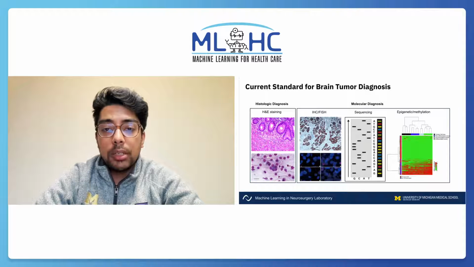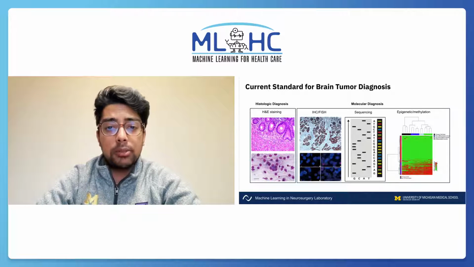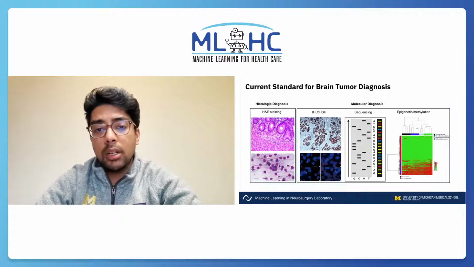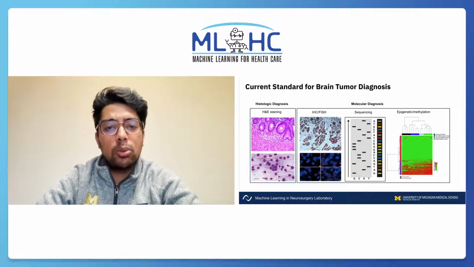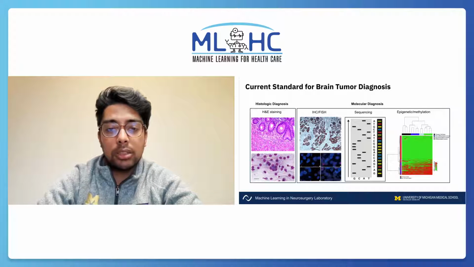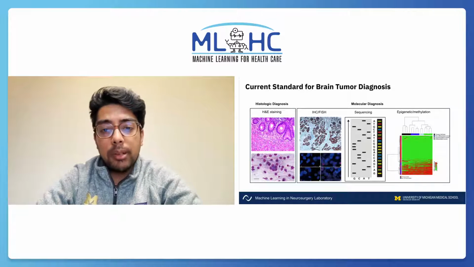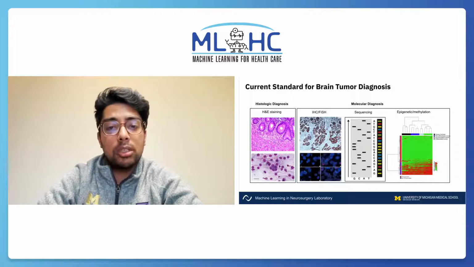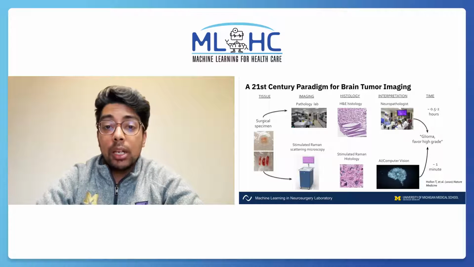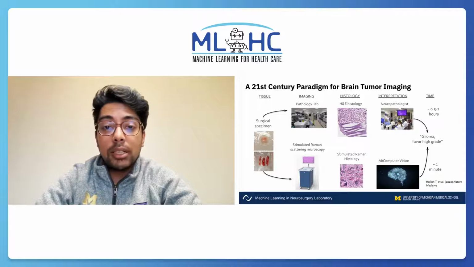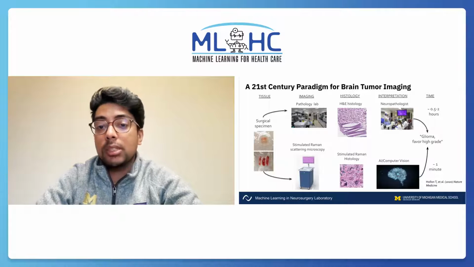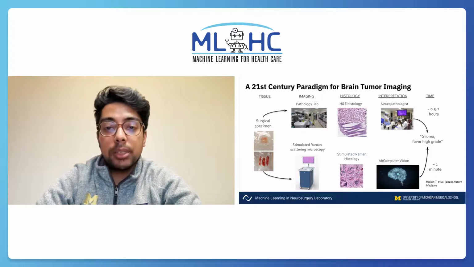The current method of brain tumor diagnosis requires multiple modalities, from hematoxylin and eosin staining of pathology slides to advanced techniques such as whole genome sequencing and methylation assays. However, these can be cost-prohibitive and often very time-intensive or infeasible in a time-critical environment such as the neurosurgical operating room. Current intraoperative diagnosis requires sending the biopsy sample to the pathology lab, which is then stained and finally interpreted by a specifically trained neuropathologist. This whole process can take between 30 minutes to 2 hours.